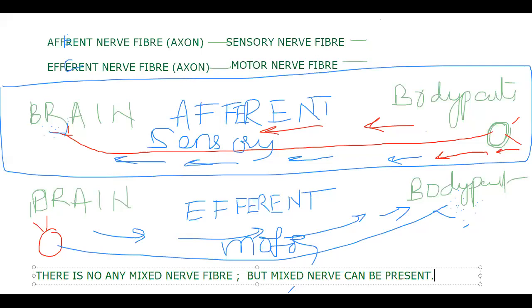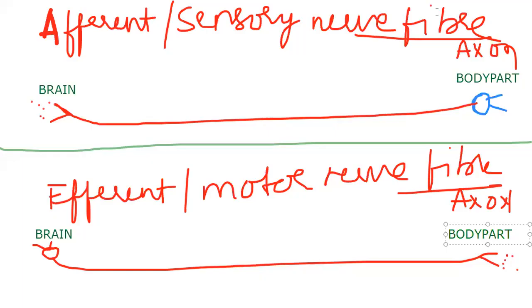In the same road, we cannot come back. In the case of afferent nerve fiber, this is the direction: the impulse will travel from the body part to the brain, or you can say away from the cyton in the axon.